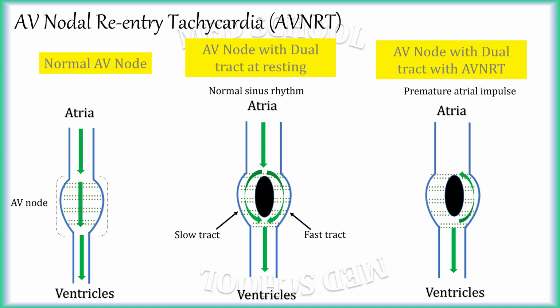By the time the impulse reaches the other end, the slow tract comes out of refractory state. So the impulse is conducted retrogradely into atria and also conducted in the slow tract in antegrade direction. And the cycle continues and converts the AV node to a pacemaker, sending repeated impulses to atria and ventricles.